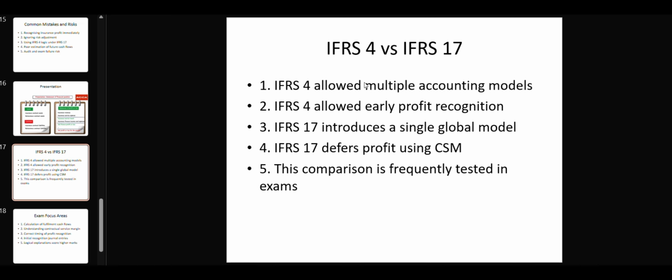When we compare this with IFRS 4, and why it was replaced with IFRS 17, this comparison is extremely important. IFRS 4 allowed multiple accounting models and early profit recognition. IFRS 17 introduces one global model and strictly defers profit using the contractual service margin. This comparison is frequently tested in exams, which is important for students who are preparing for the exam or doing their professional degrees in IFRS standards.